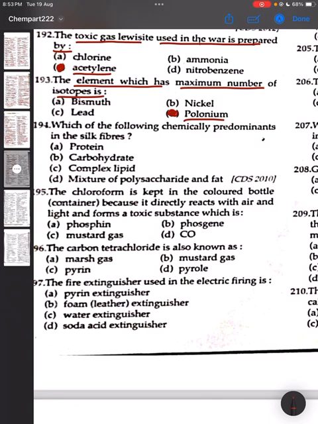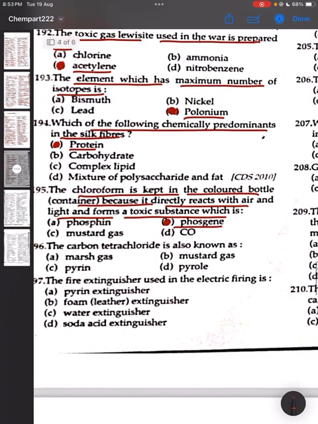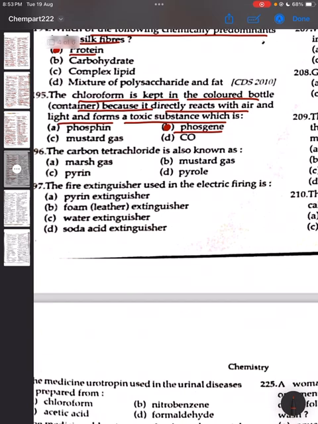194. Which of the following chemicals predominates the silk fiber? Protein. Option A is the correct answer. 195. The chloroform is kept in a colored bottle because it reacts with air and light and forms a toxic substance. Which is? It is phosgene. Option B is the correct answer. 196. The carbon tetrachloride is also known as? It is known as pyrene. Option C is the correct answer.